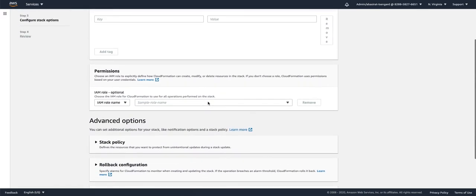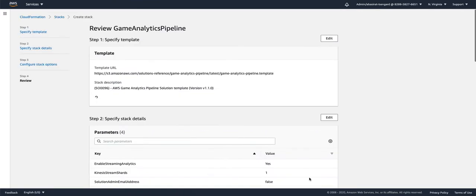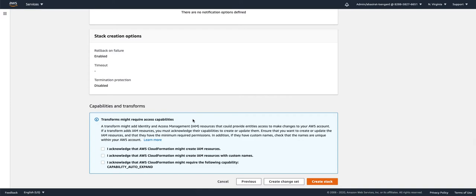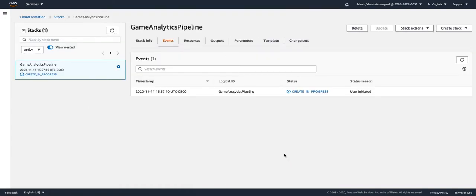On the configure stack options page, simply choose next. On the review page, review and confirm the settings. Check the boxes at the end, the three boxes acknowledging that the template will create AWS Identity and Access Management, or IAM, resources, and then choose create stack to deploy the stack. You can view the status of the stack in the AWS CloudFormation console in the status column. You should receive a status of CREATE_COMPLETE in approximately 5 to 10 minutes.